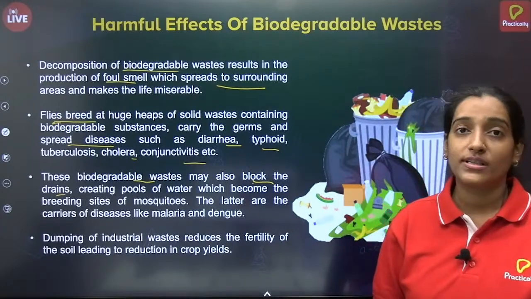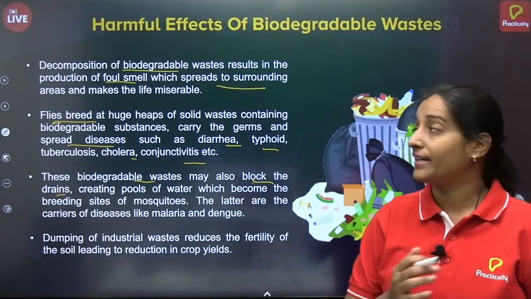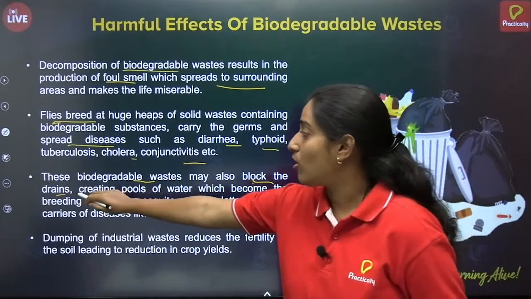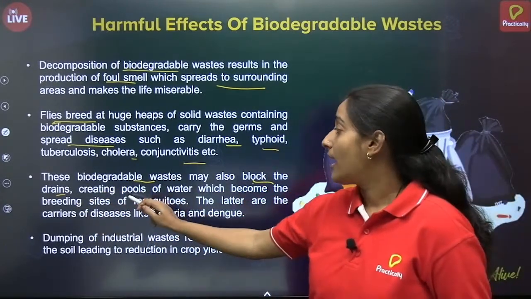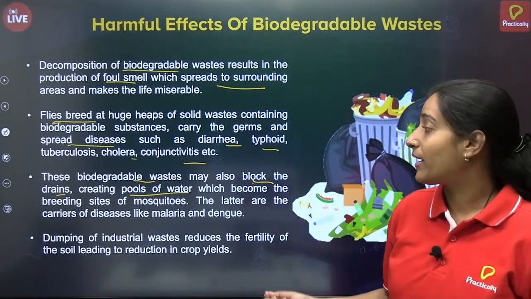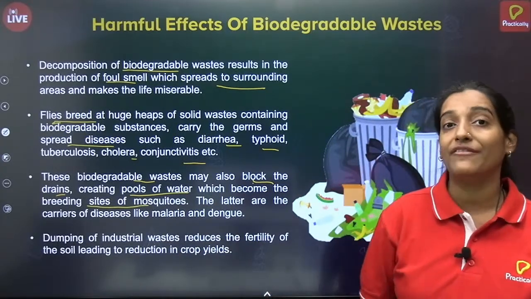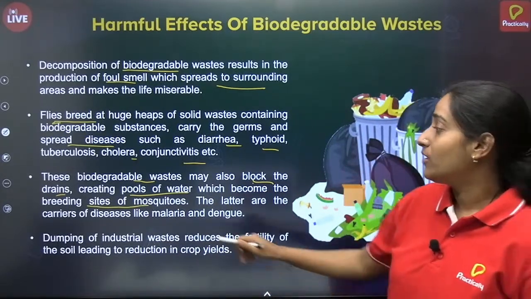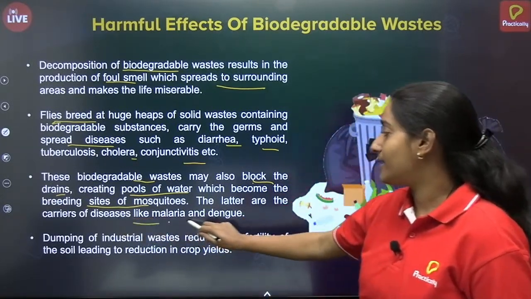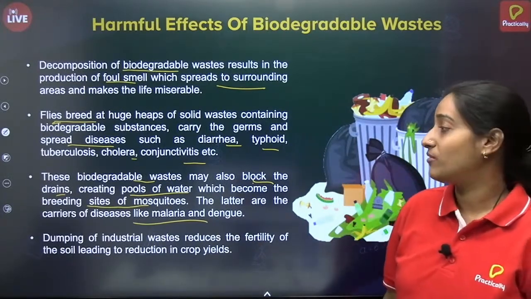How? Suppose in a household we are not properly cleaning or separating the biodegradable waste, what will happen? It will clog the drain pipes from our homes, and pools of water will be created on the roads or in a nearby area. Again, this will be a site for mosquitoes because mosquitoes thrive in water. They survive in water. So mosquitoes will be in large amount, and they will again spread diseases like malaria and dengue. So these are the harmful effects of biodegradable waste.